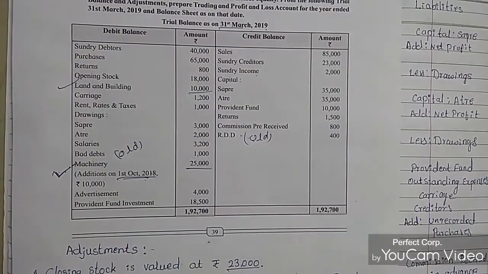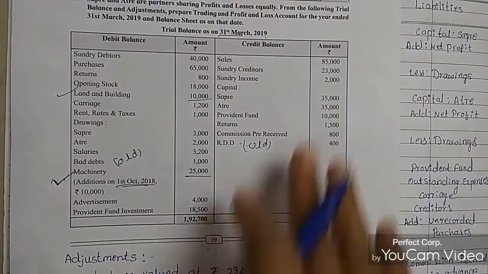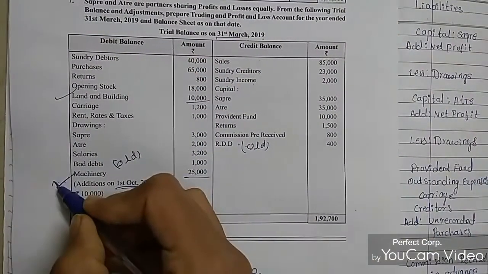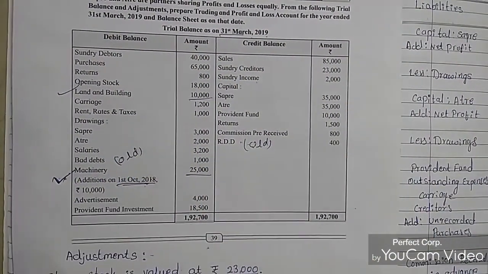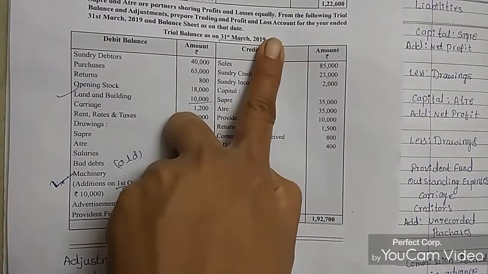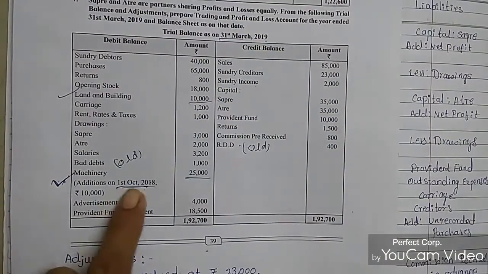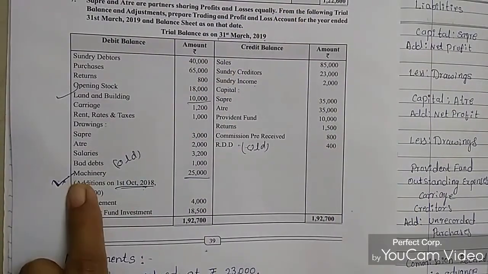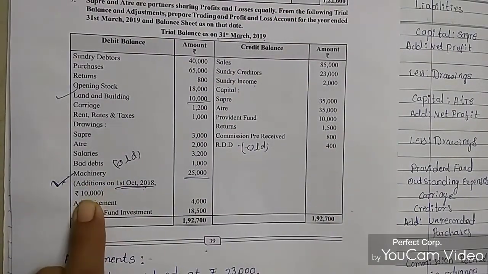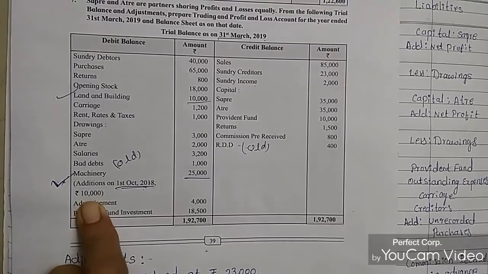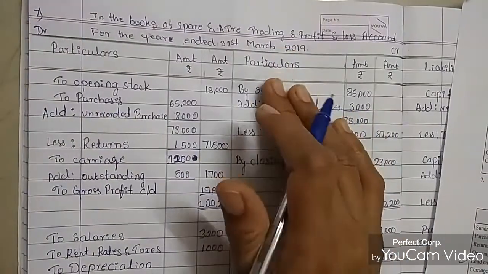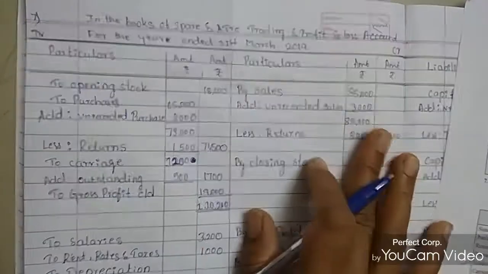All the rest of the entries are the same as we calculated before. This is the new adjustment. Using the dates of 31st March 2019 and 1st October 2018, we need to calculate the machinery addition amount of 10,000 rupees. Now we'll prepare the trading account and profit and loss account.